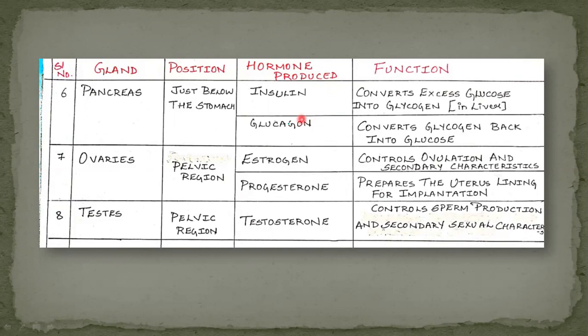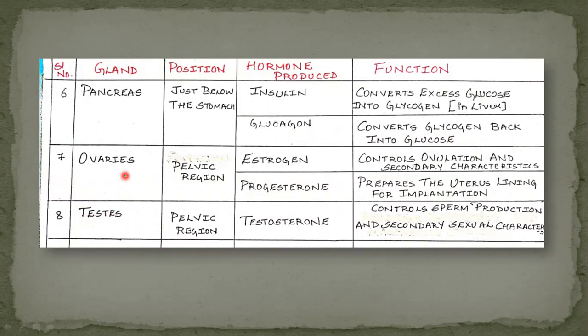So next, glucagon. This glucagon raises the concentration of glucose or sugar level by converting glycogen back into glucose. If there is more sugar, it has to be controlled, and the insulin hormone plays an important role. If the sugar level is less, glucagon plays an important role by converting glycogen back into glucose.